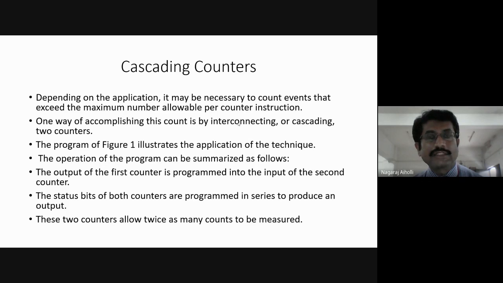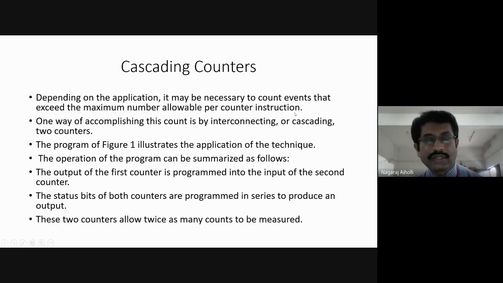If the count required is more than 32,763, then more than one counter needs to be connected. We have to see the application and, based on the requirement, use either a single counter or multiple counters.